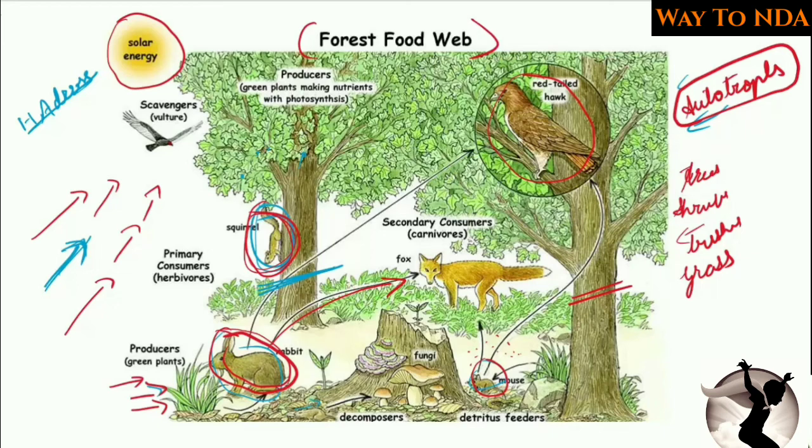For example, this rabbit eats this grass, and the energy is getting transferred to the rabbit. Now this animal will eat the rabbit, because it is a carnivore. So the second is after autotrophs, there are heterotrophs.